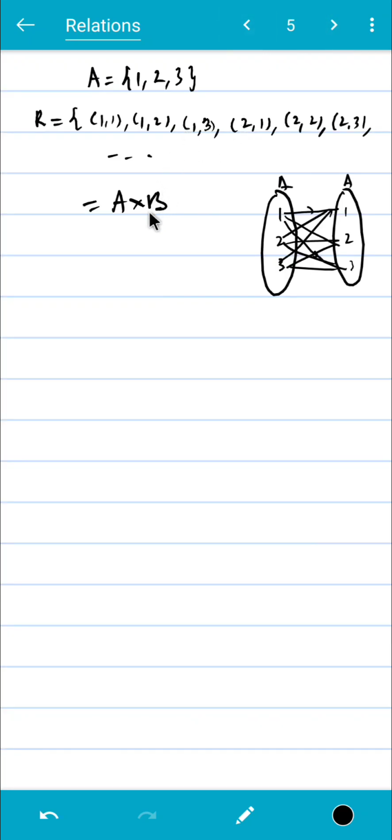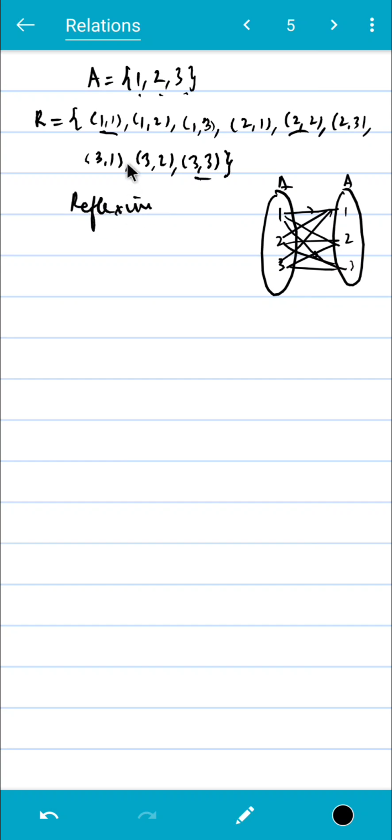We just write all of this, then 3 1, 3 2, 3 3. Okay, so is this reflexive? Yes. You have 1 1, you have 2 2, and you have 3 3. So for each of these elements 1, 2, 3, we have their 1 1, 2 2, 3 3. So R is definitely reflexive.